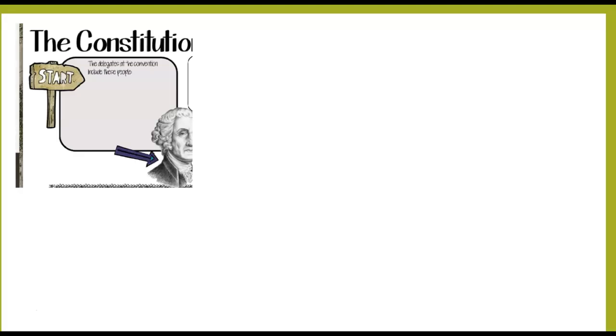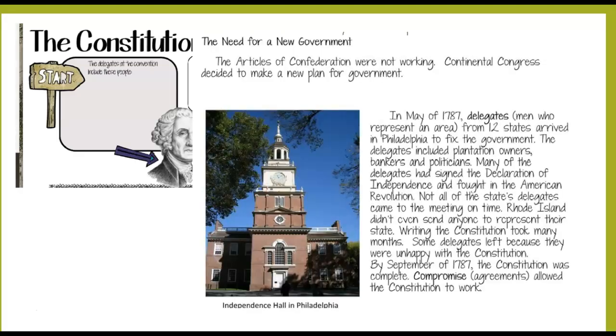So that first one basically asks you, the delegates at the convention included these types of people. So if you look at the passage, I'm going to just highlight what the answers may be, and that would be plantation owners can go over here, bankers and politicians, and then also signers of the Declaration of Independence and those who had fought in the Revolution.